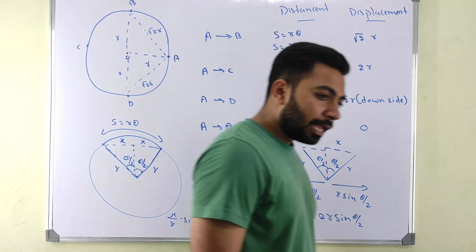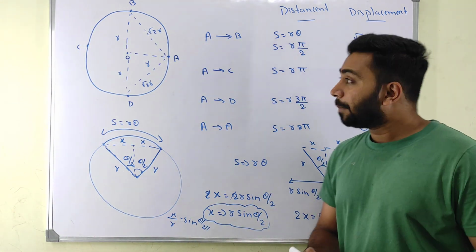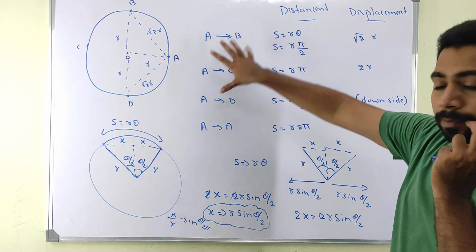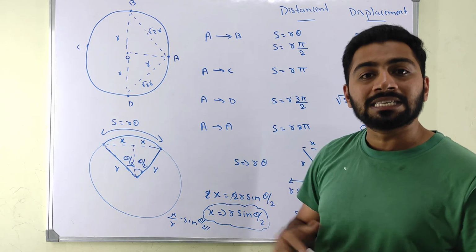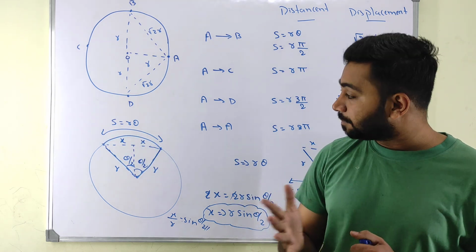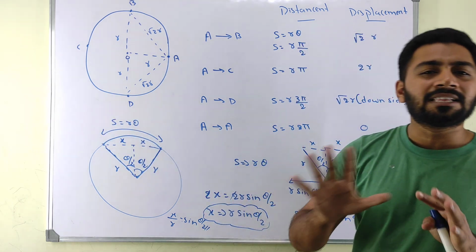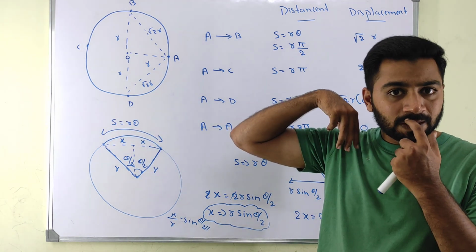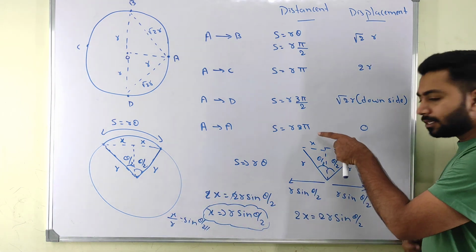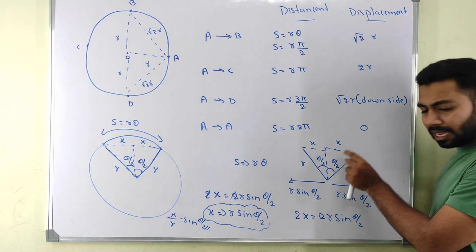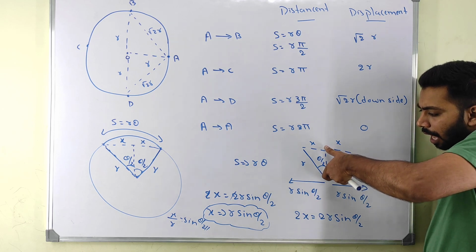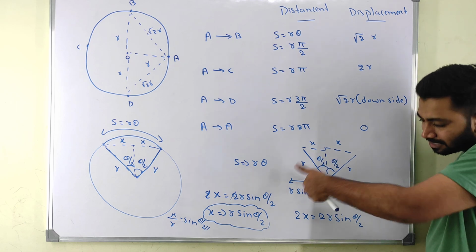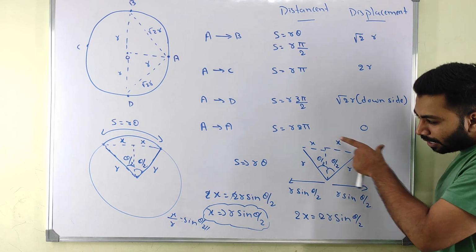All the things, a quick revision for you all. See, when a particle travels from A to B, it is covering only some arc length. Then what is the distance and displacement, if you ask? Distance is s equal to r theta, that is completely all right. But displacement, the x and x, this we can't find directly. So what do we do? We use this: it is r, here it is theta by 2. I can break this r into r cos theta by 2, r sin theta by 2.